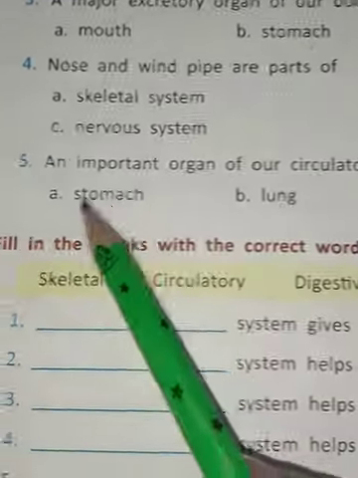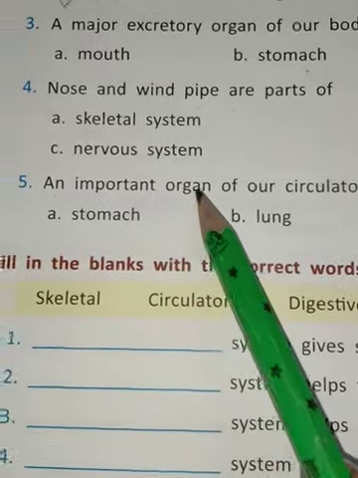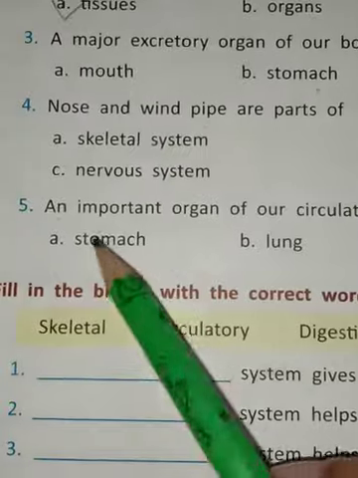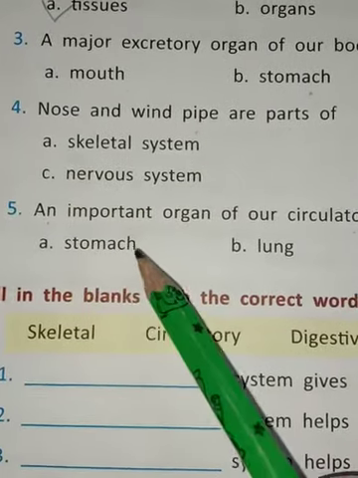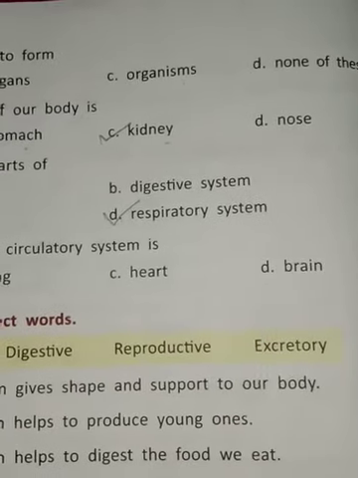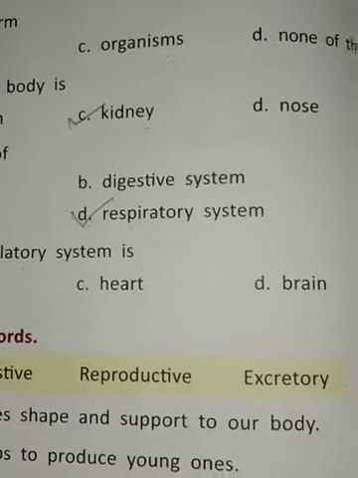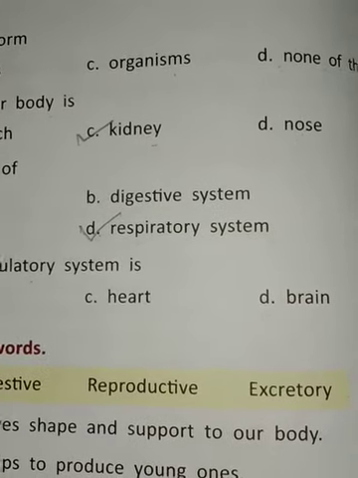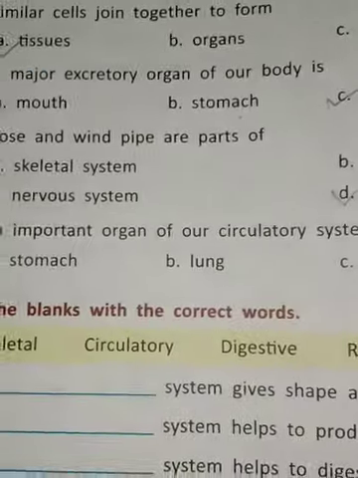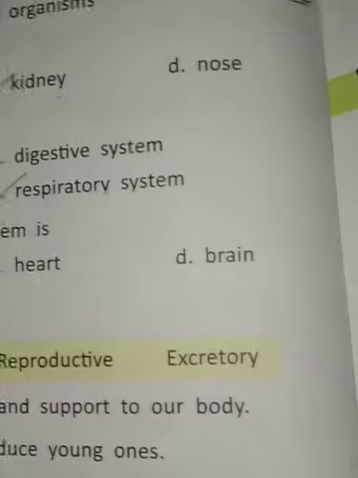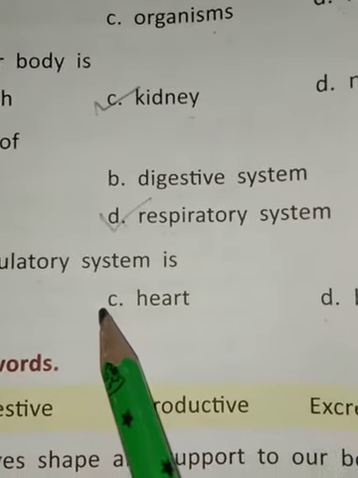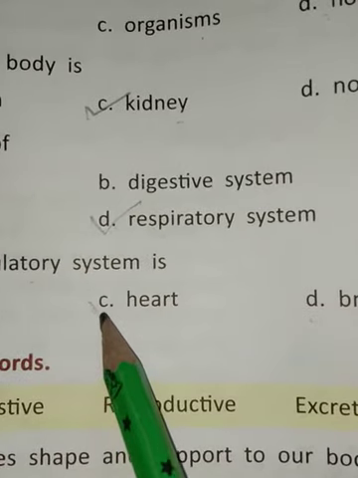Okay, now clear. Fifth, an important organ of our circulatory system is, now you have four options: A, stomach, B, lung, C, heart, D, brain. So student, the heart, blood vessels, and blood form the circulatory system. So student, options A, stomach, B, lung, and D, brain are wrong. Now correct answer is option C, that is heart.